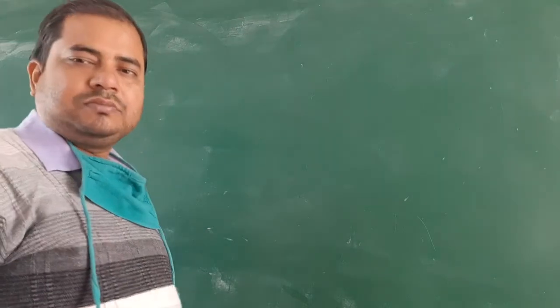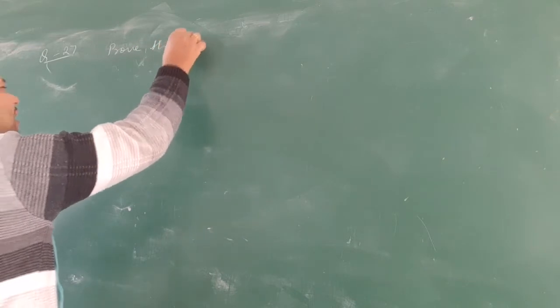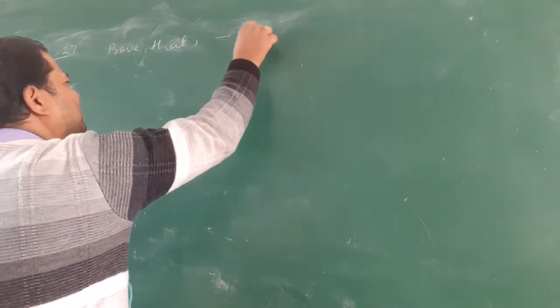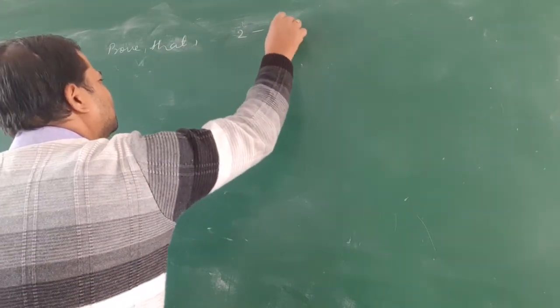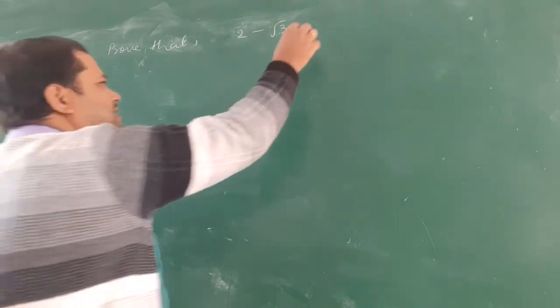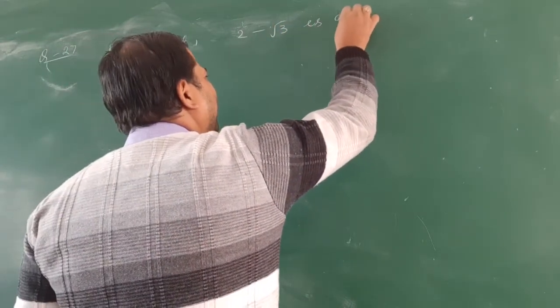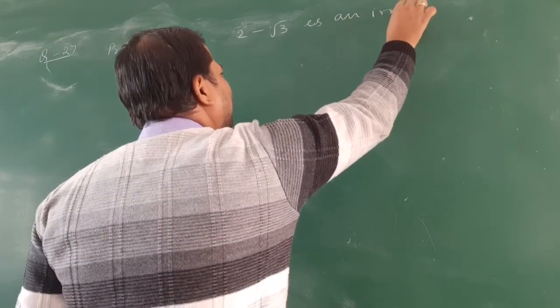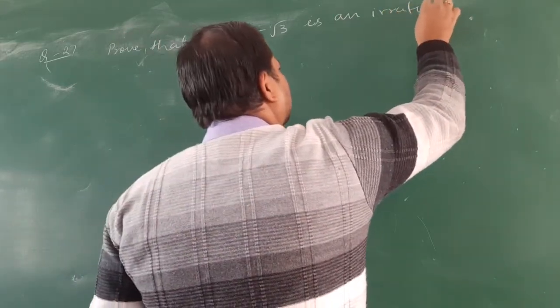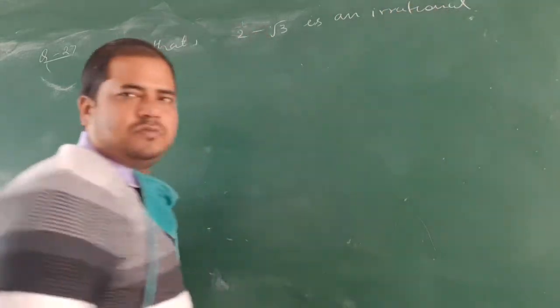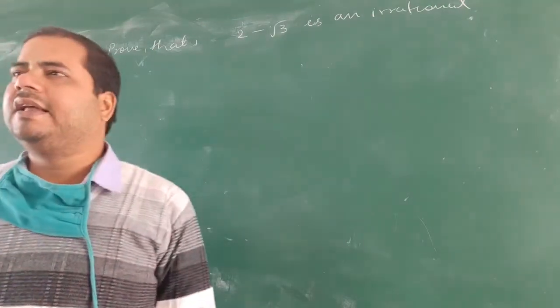Sample paper question number 27. Prove that 2 minus root 3 is an irrational number.